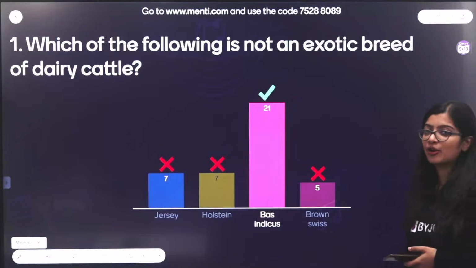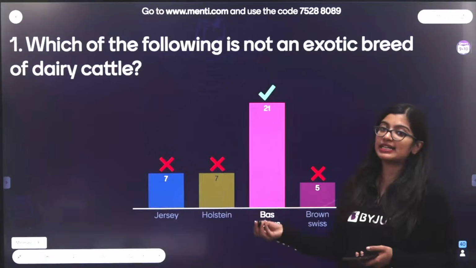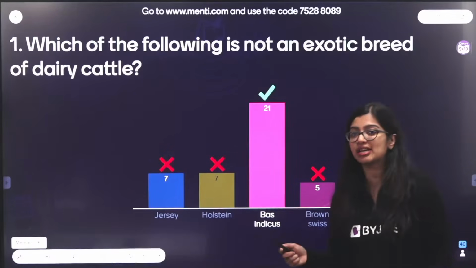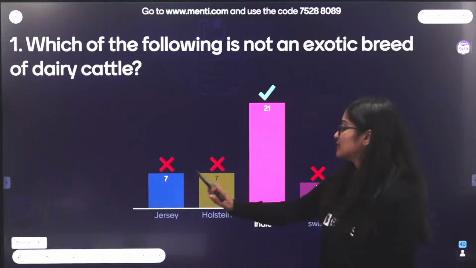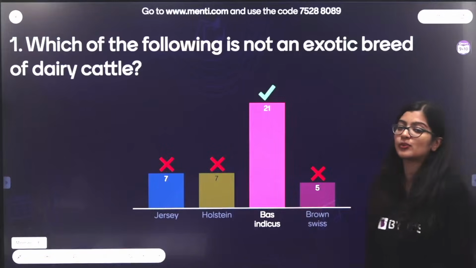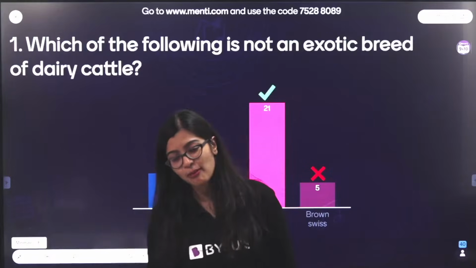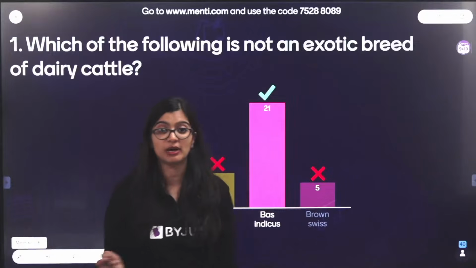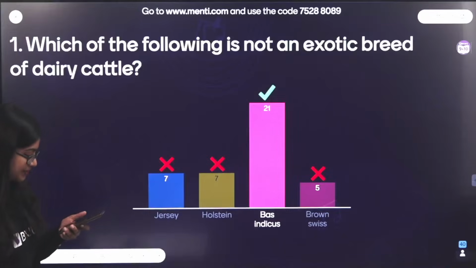Very good. For those of you who got confused with this question, Bos Indicus is nothing but the cow that is there. Whenever you see the term Indicus, know that it's an Indian variety. But Jersey, Holstein, Brown Swiss are all exotic varieties of cattle which are not from our country. They are not adapted to our climatic conditions, but nonetheless we know that they have high milk yield.